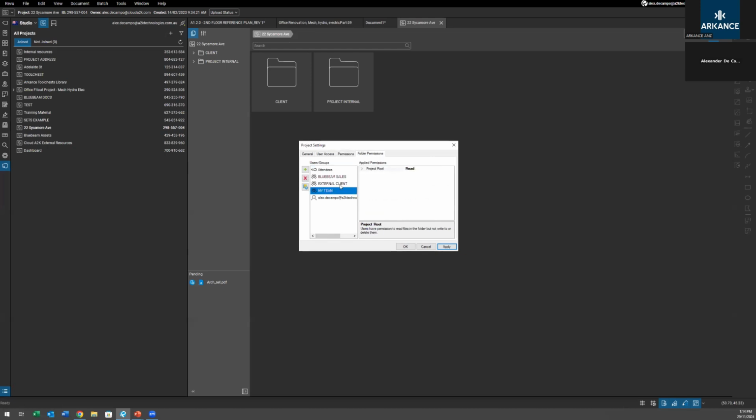The same with folders. You can go to my team, and even for the client folder, you can maybe click hidden so that your internal team can't see the client's content. And then in the internal project folder, you can make it read, write, and delete for your team. So you have very, very specific control over what people can access in a project.